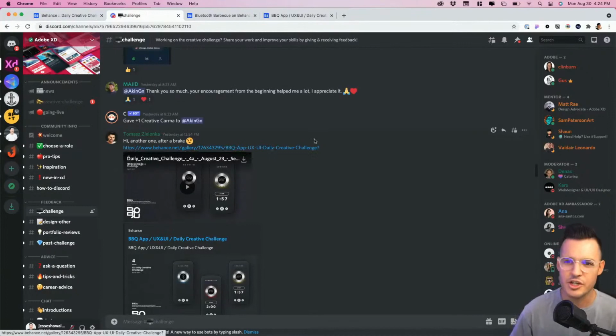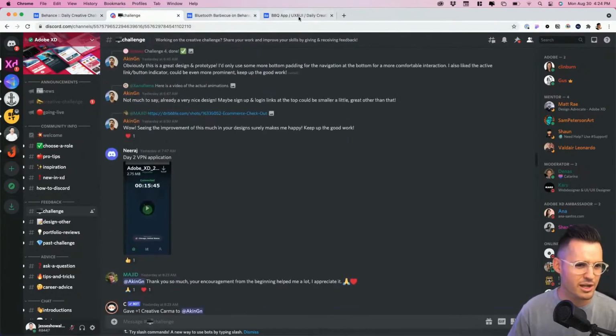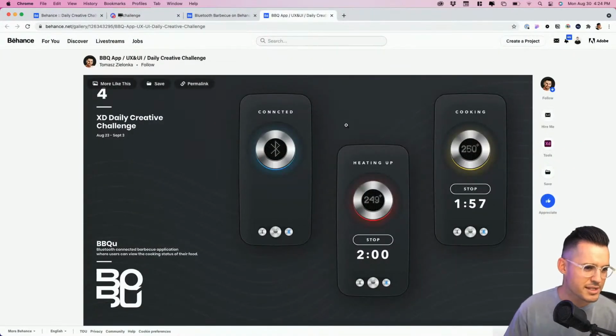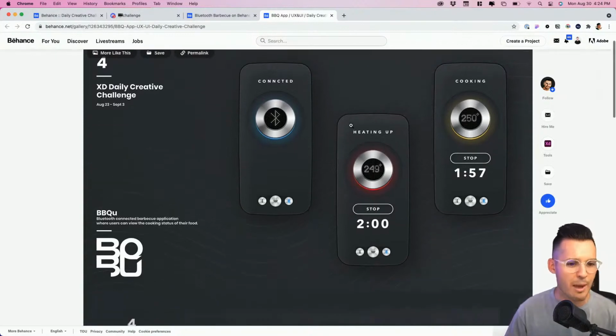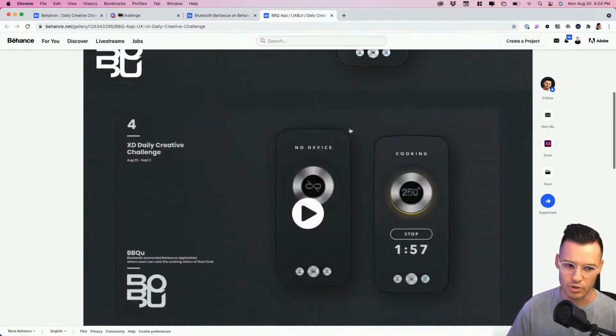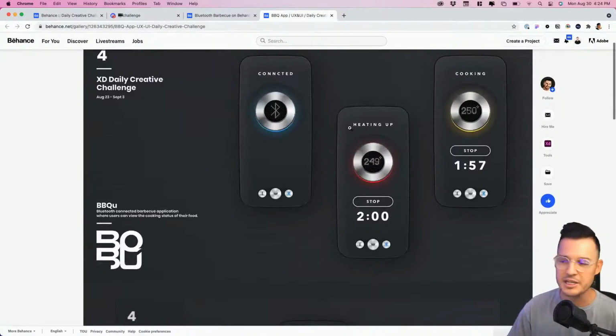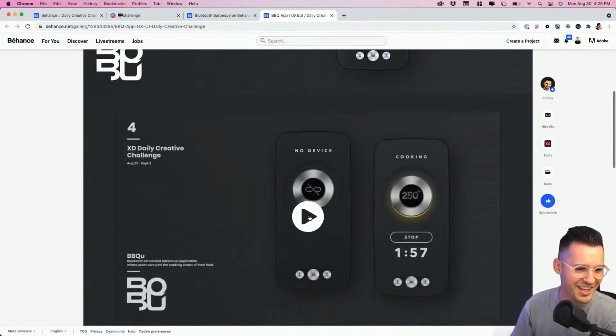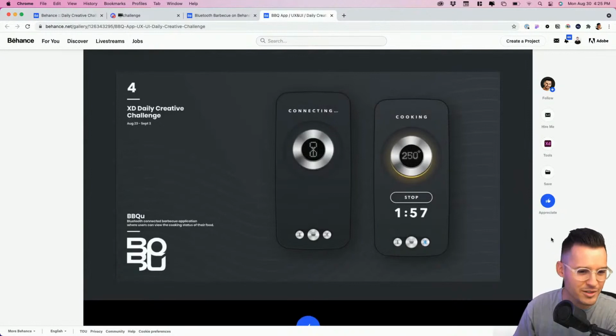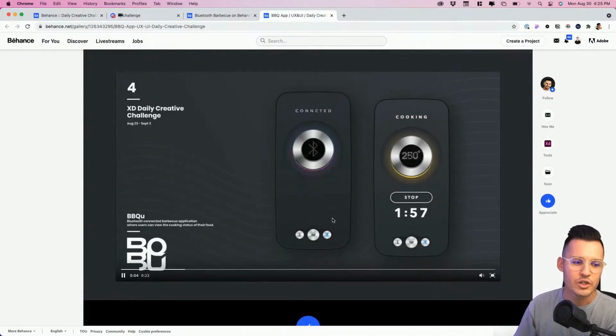Here's another one, a good one by Tomas, who I think is in the chat. Tomas, what's up? We're about to look at your work. Let's check it out. This one is Tomas Zielonka's barbecue application. Looks really cool. Love this kind of neomorphism direction you headed with it. The controls got that old school metal, radial gradient, kind of making things look like chrome. Let's check it out. Oh, go back.